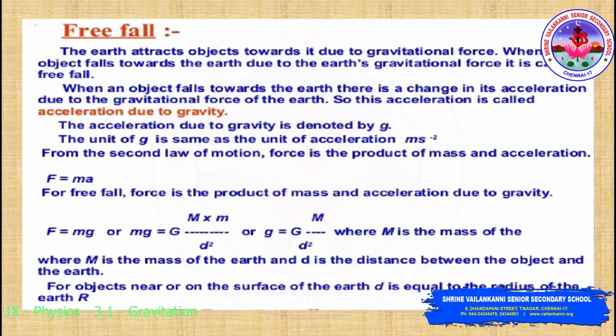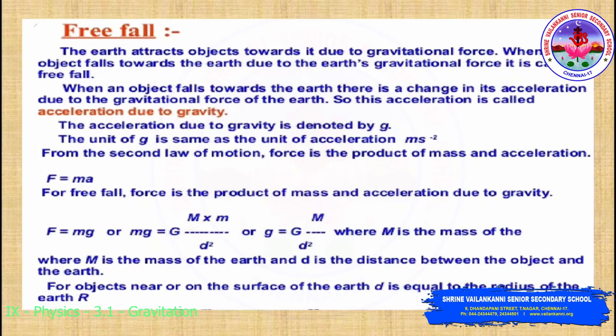The acceleration due to gravity is denoted by small g, and the unit of acceleration is meter per second square. From the second law of motion, force is the product of mass and acceleration, so F equals ma. For free fall, force is the product of mass and acceleration due to gravity. So F equals mg, or mg equals G M m by d square, where d is the distance between them, or g equals G M by d square.